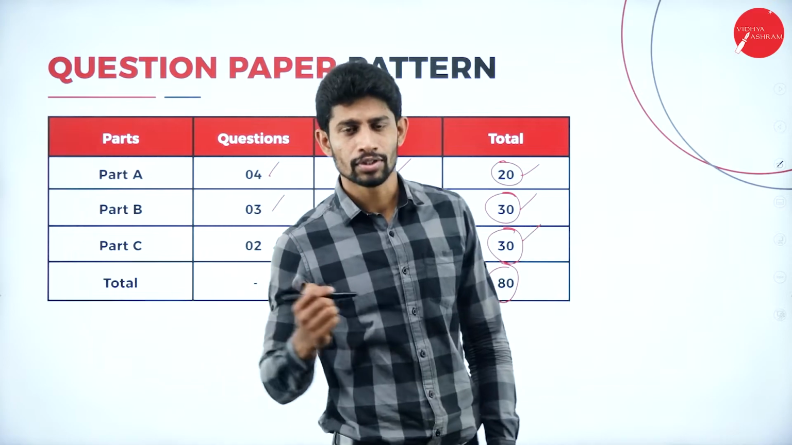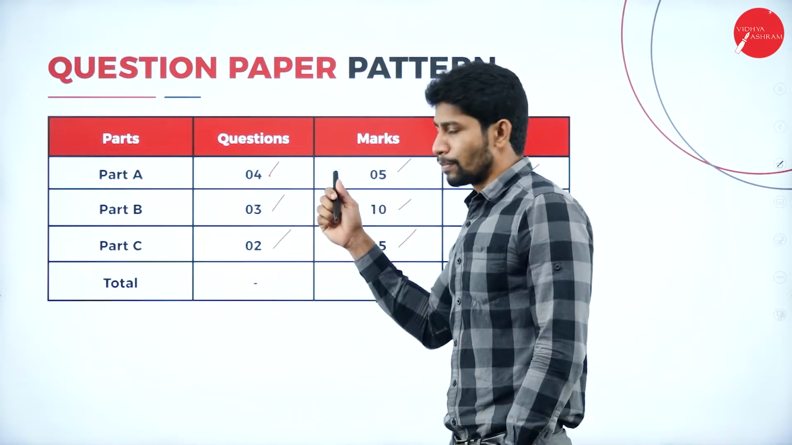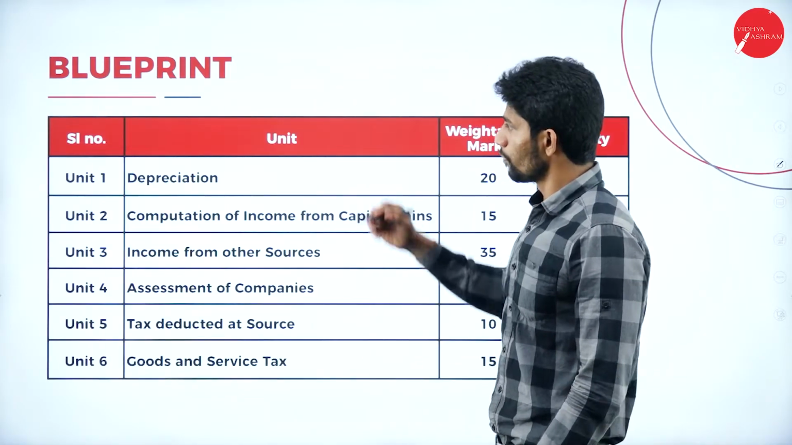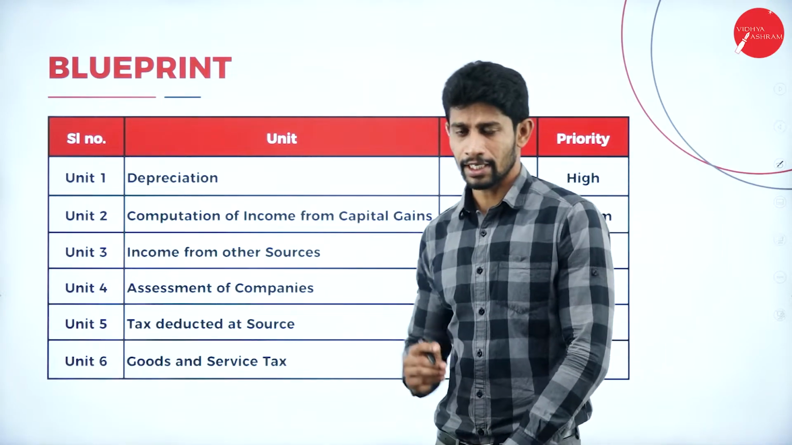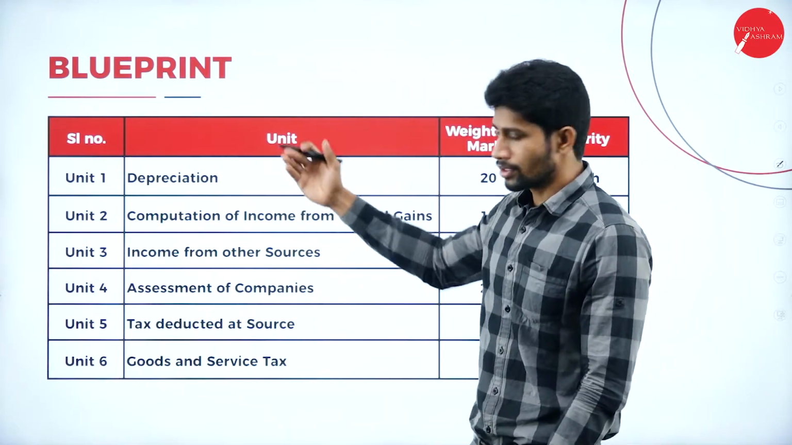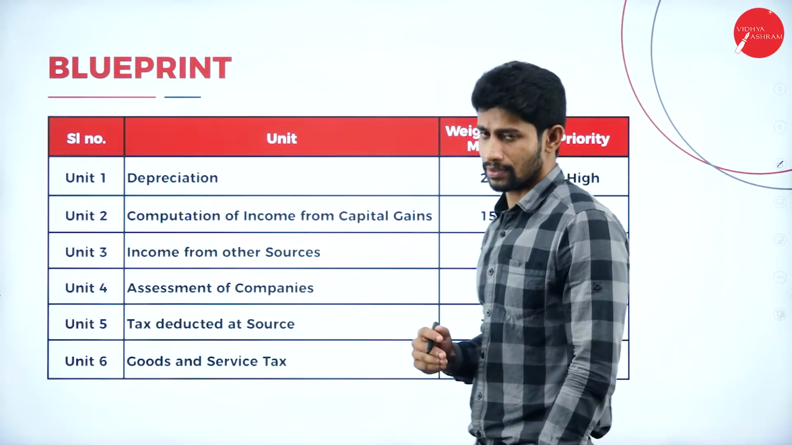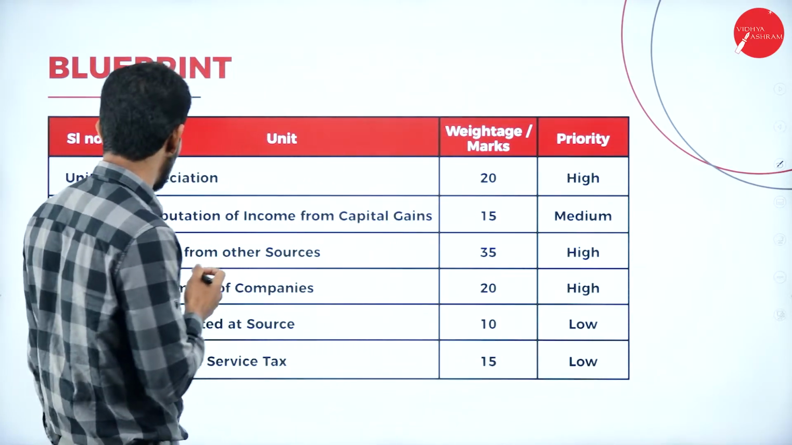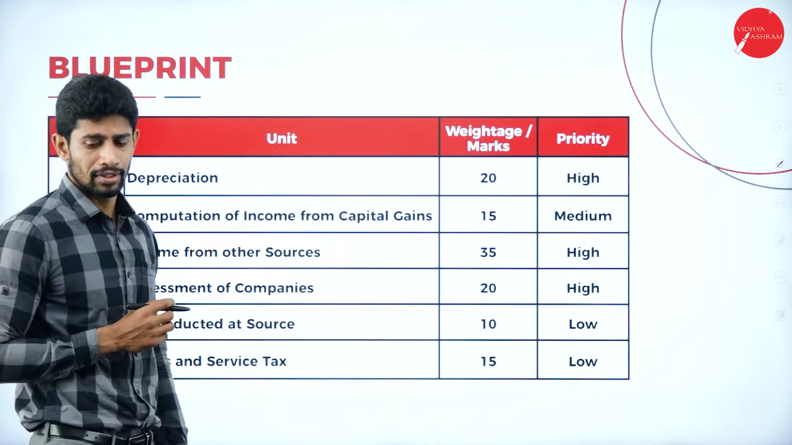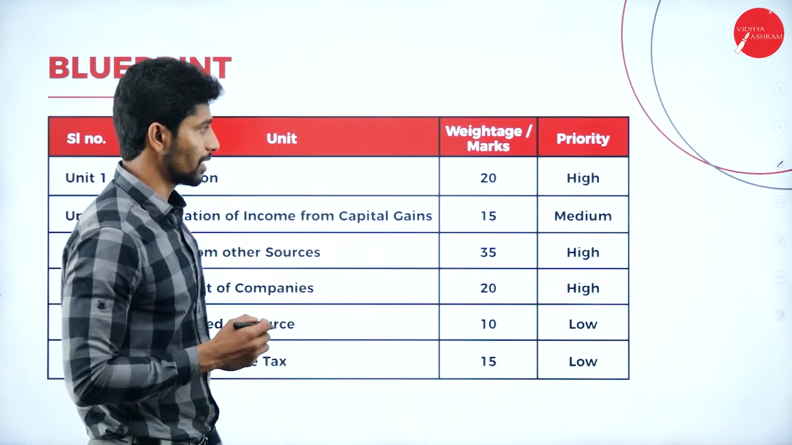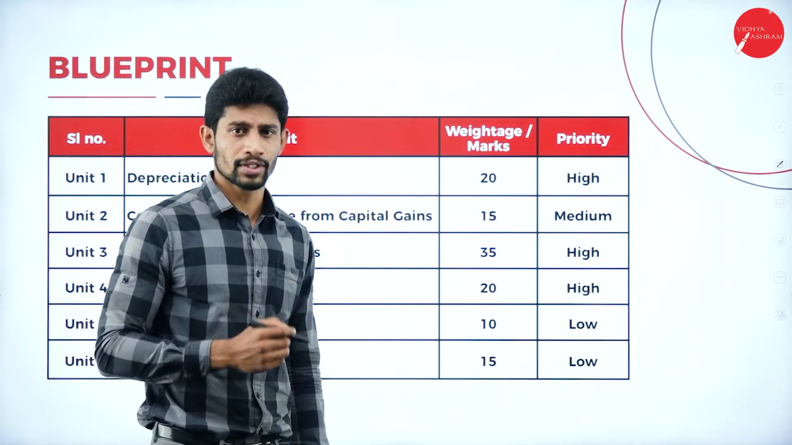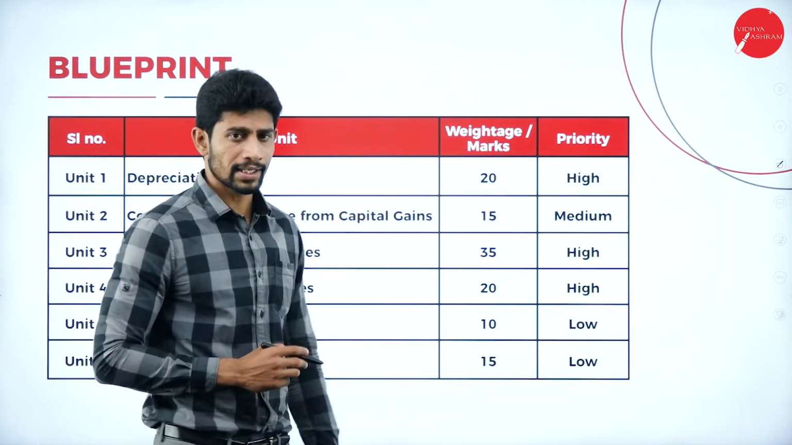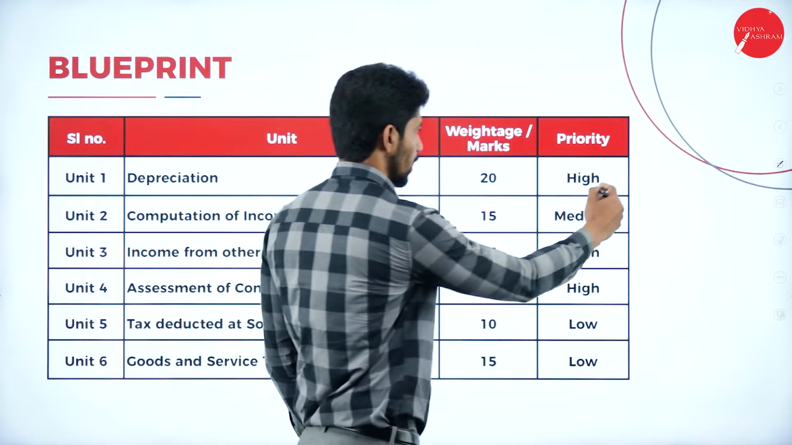So this is your question paper pattern with respect to this particular subject. Moving on to the blueprint. In the blueprint, you will get to know the unit, the weightage and the priority also. With respect to unit 1, depreciation, the weightage is 20 marks. You will be getting questions for nearly 20 marks and the priority level is high.